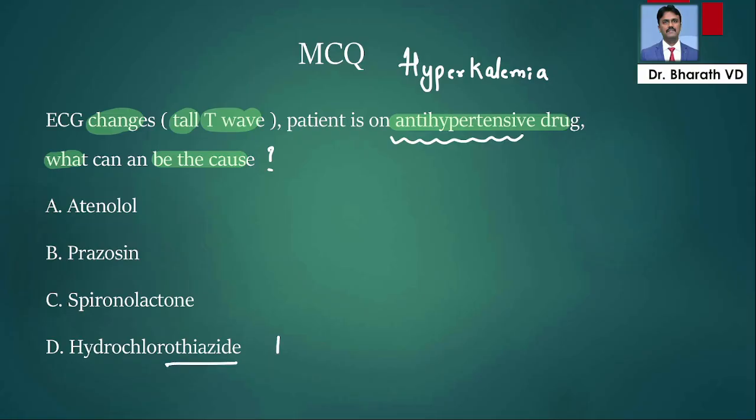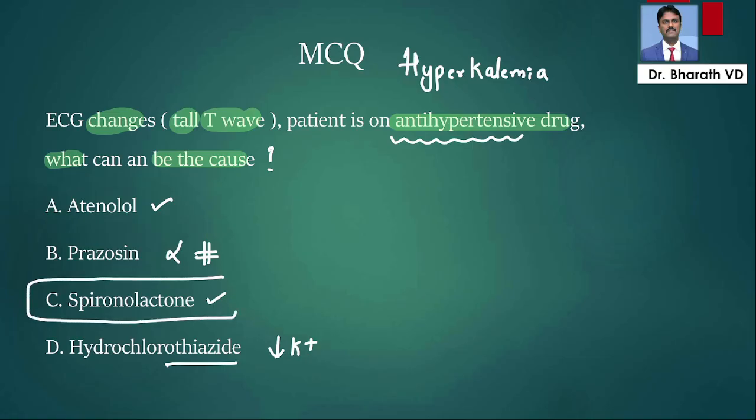Thiazides, they decrease potassium. Now prazosin is an alpha blocker. Two drugs can increase potassium, the beta blocker like atenolol and spironolactone. Now the most appropriate answer will be spironolactone because it is a potassium sparing diuretic. Obviously it increases potassium. If both are there in the option, obviously we will go for spironolactone. So when we give spironolactone, the potassium goes up and you can see tall T waves.